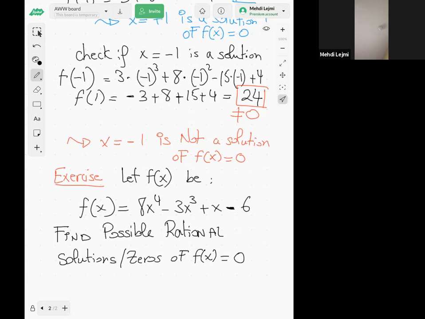But actually, the idea is just to, if you find one solution, right? If you find one solution, then you are good to go. Remember in the exercise we had in the previous section, if you know one solution, then you can divide and you can find the other solutions, right? So actually, the idea is just to find one solution. Once you find one solution, then you can divide and then you can solve the equation without trying all the numbers in the list. Because sometimes, as you said, the list can be very long.